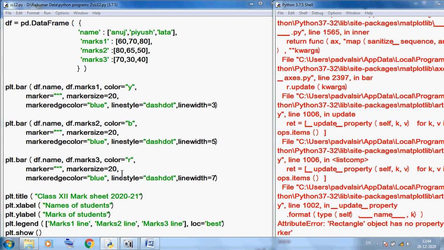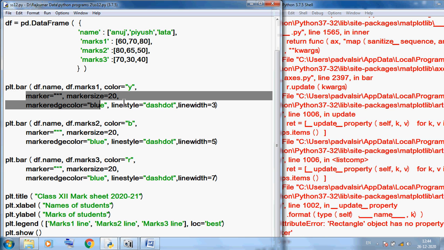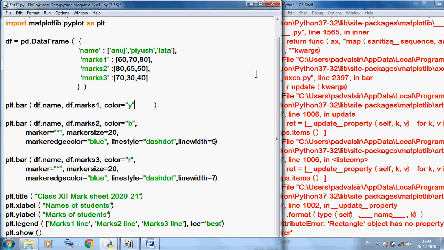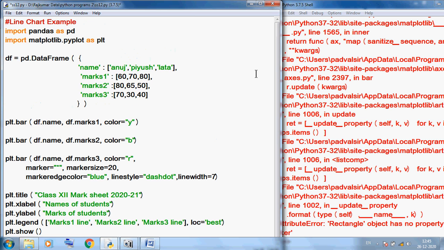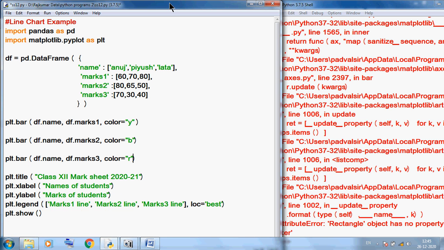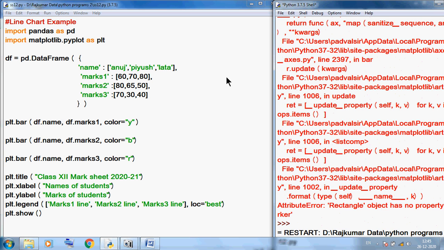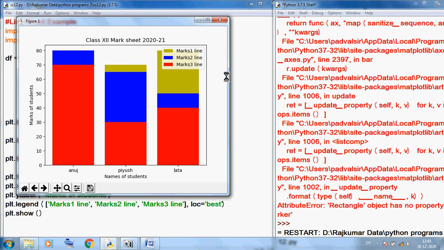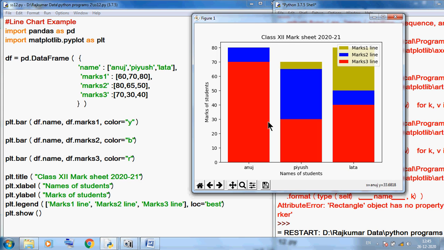in a bar chart there is no marker, so we can remove this parameter, because in a bar chart there is no need to use this type of parameter. But I want to save this and run this program again. Okay students, now you can see the bar chart. Yellow color will indicate the first, but here there is overlapping.